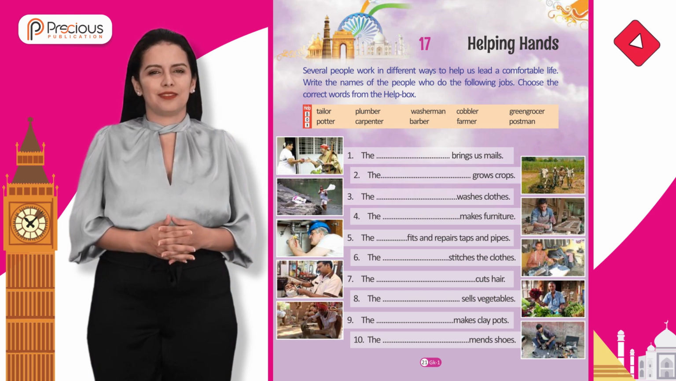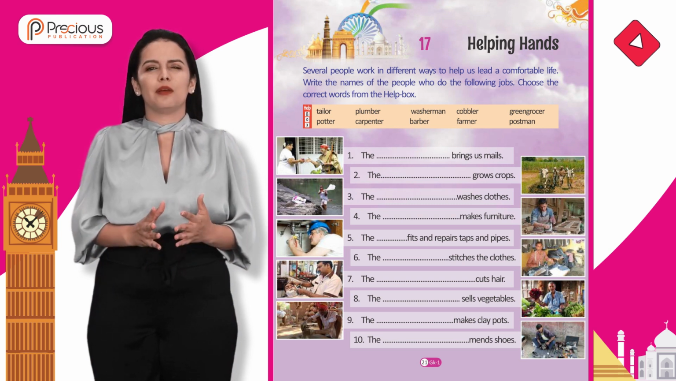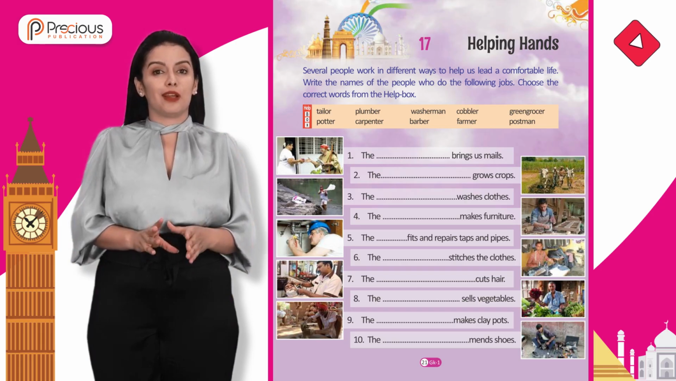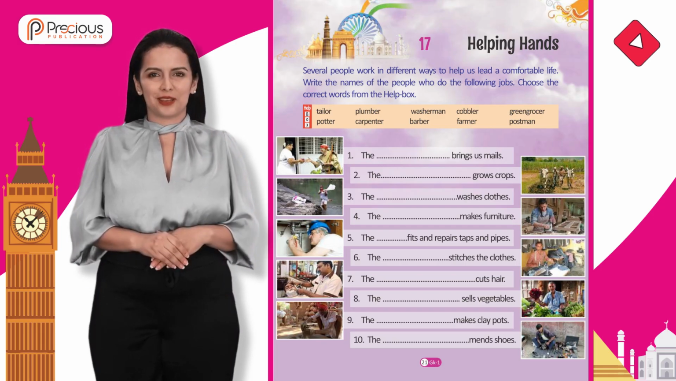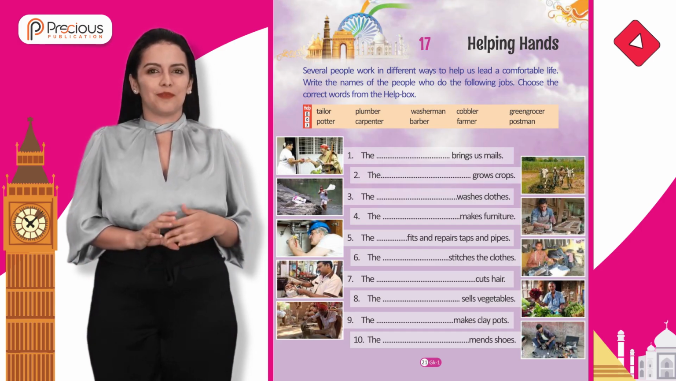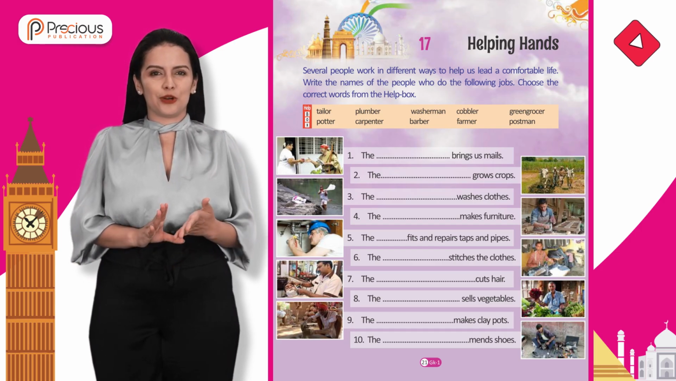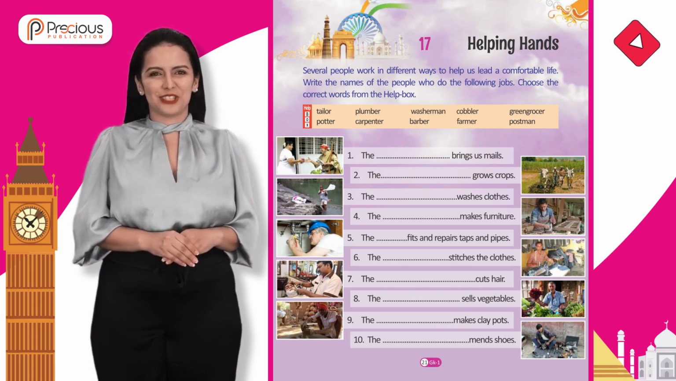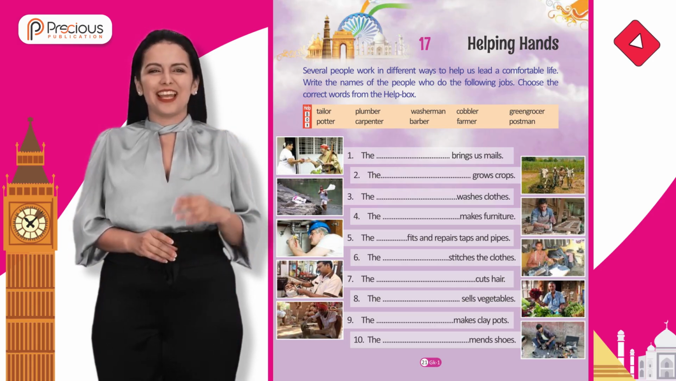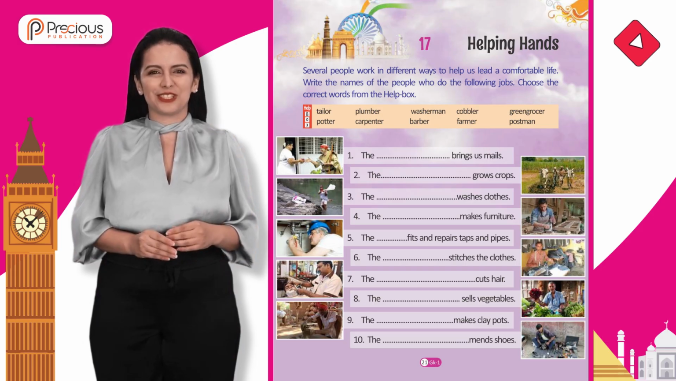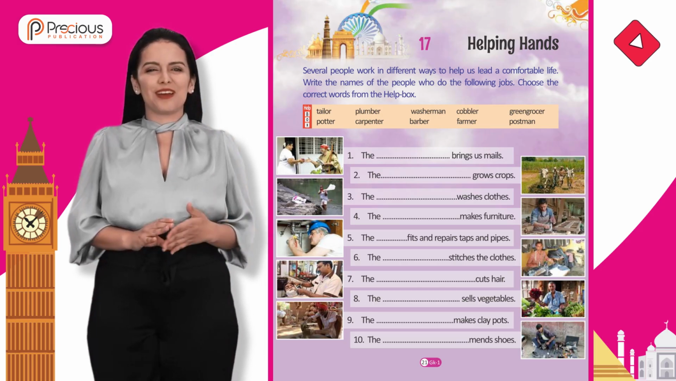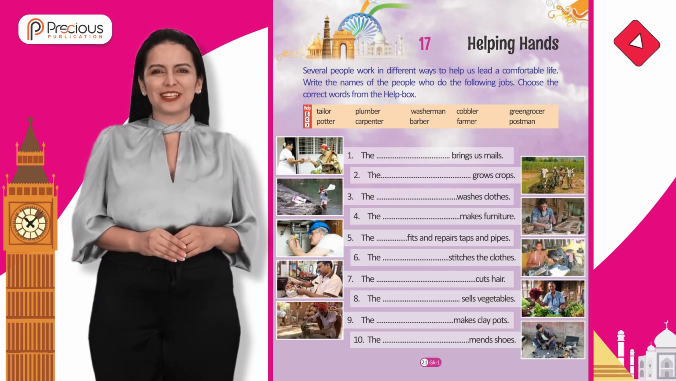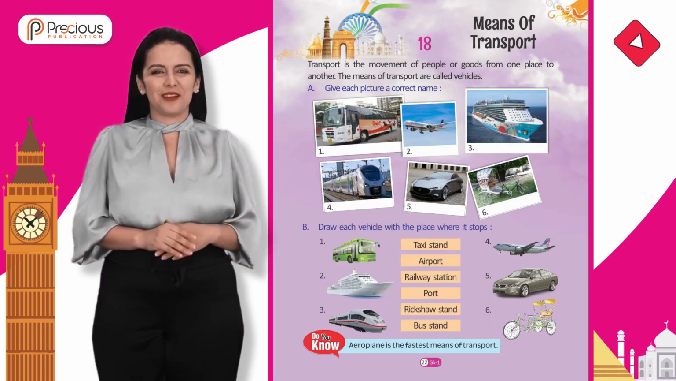1. The brings us meals. 2. The grows crops. 3. The washes clothes. 4. The makes furniture. 5. The fits and repairs taps and pipes. 6. The stitches the clothes. 7. The cuts hair. 8. The sells vegetables. 9. The makes clay pots. 10. The mends shoes.